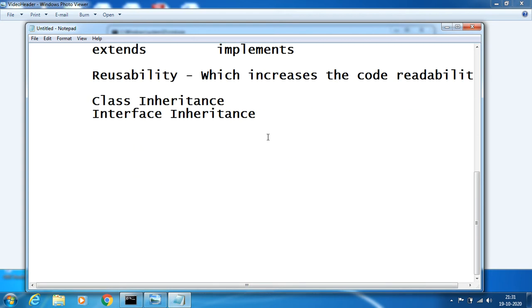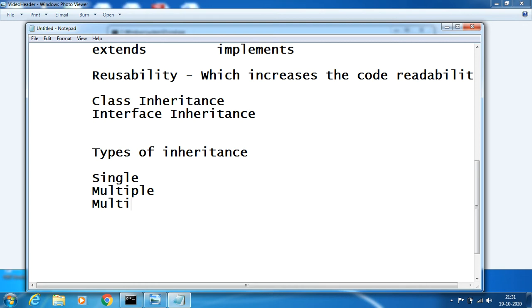Coming to the next concept, types of inheritance, meaning in how many categories I can represent inheritance. One is single inheritance, another is multiple inheritance, multi-level inheritance, and hybrid inheritance.